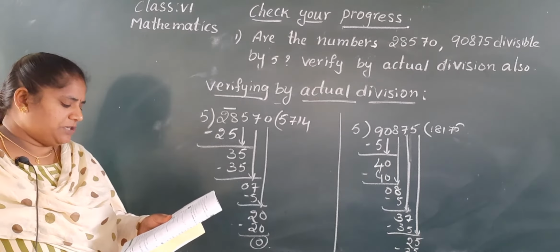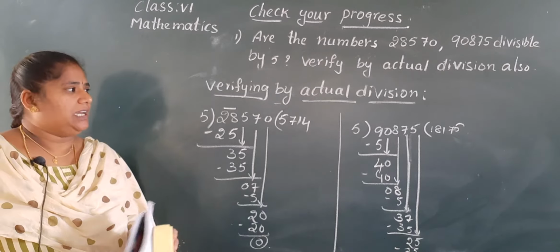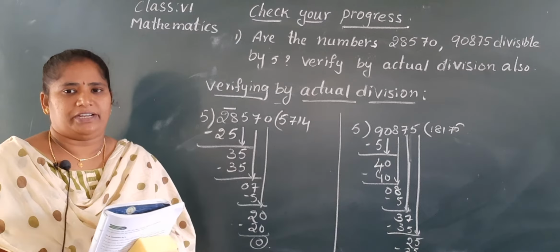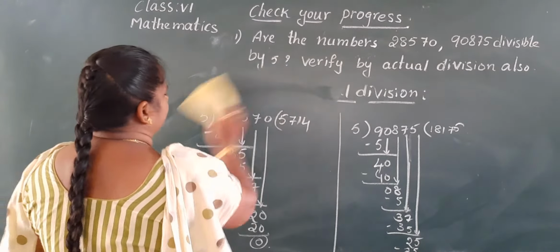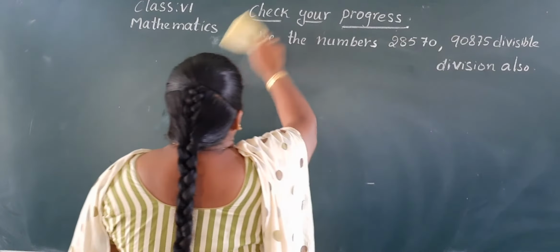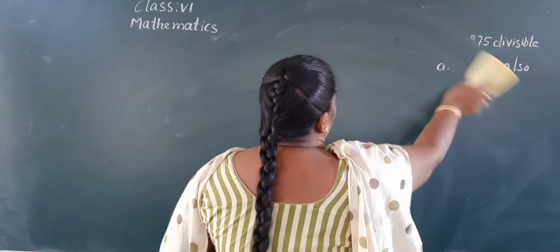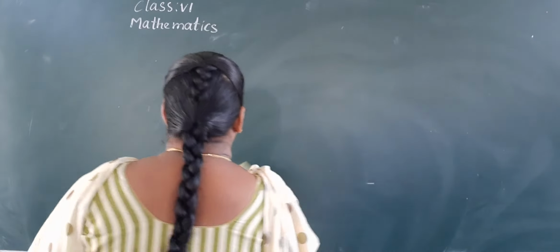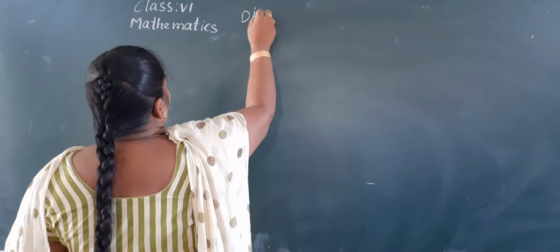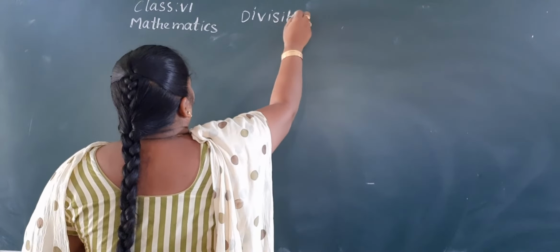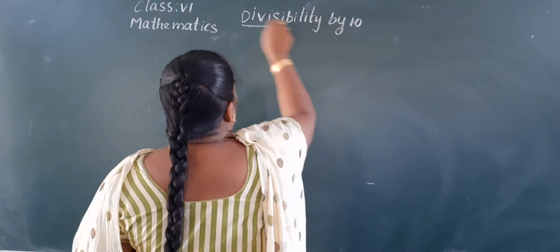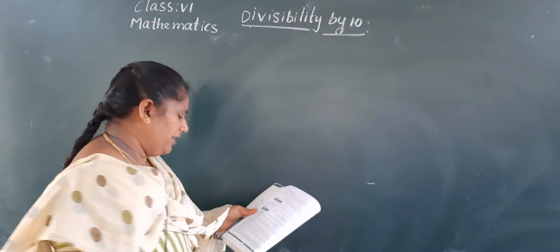And next, divisibility by 10. My dear children, if you are not complete in time, just pause the video and complete the classwork, then continue the video. Okay, Nana? Next one. Divisibility by 5. Divisibility by 10, Nana. Now only we completed 5.